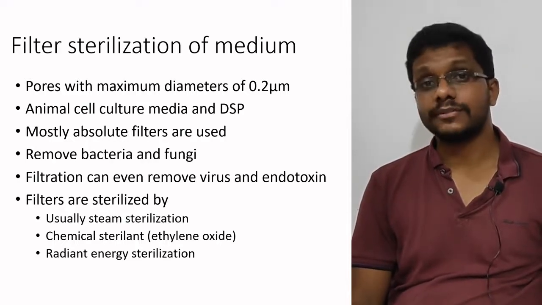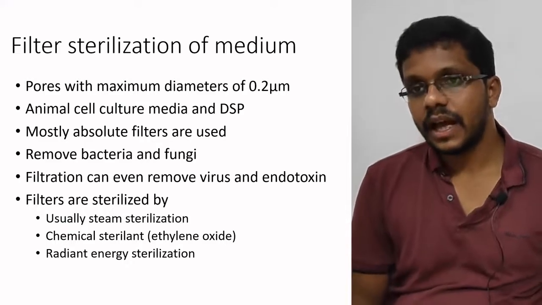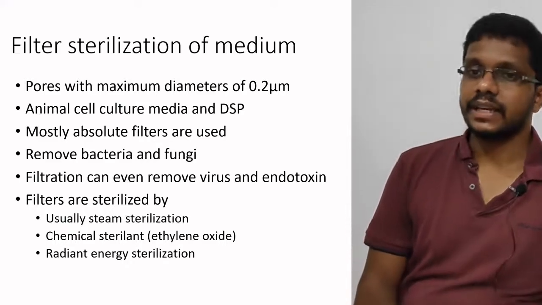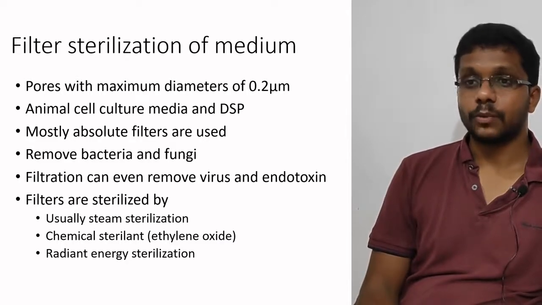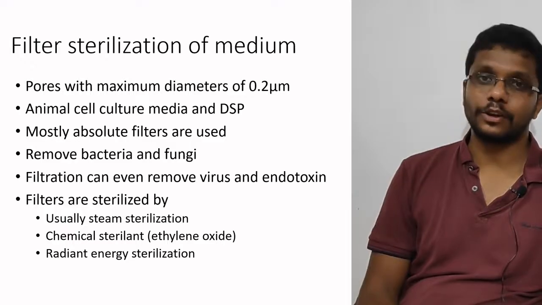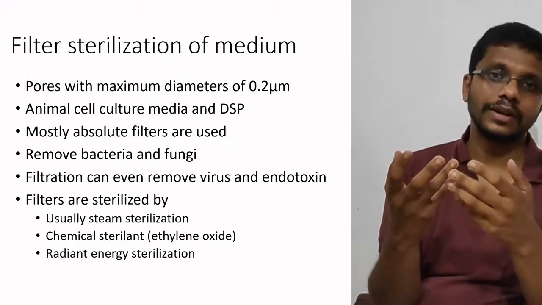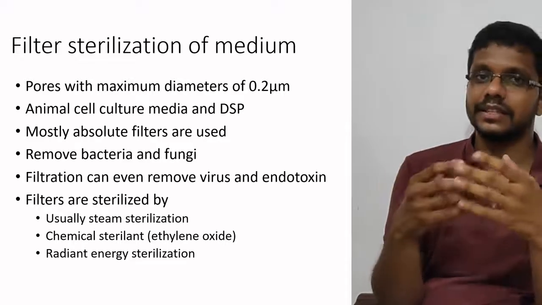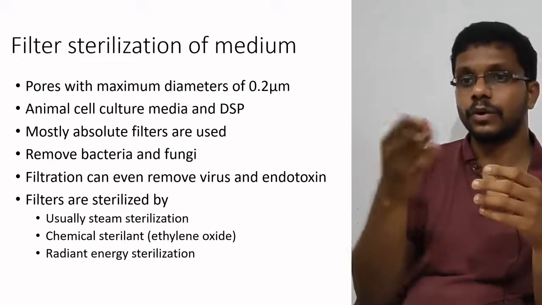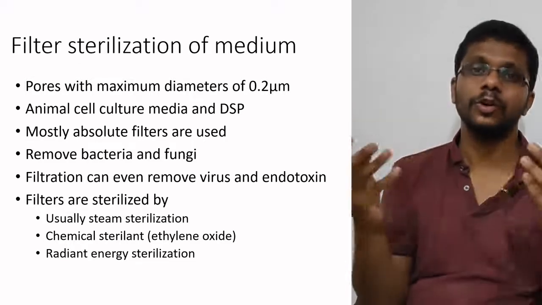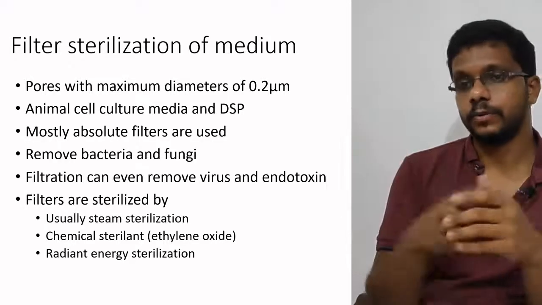It is used only for animal tissue culture, plant tissue culture, and sterilization of feeds. In filter sterilization of media, we are using filters, especially absolute filters, with a pore size of maximum 0.2 micrometer. So 0.2 micrometer is too small for a microorganism to pass. The size of a microorganism will be around 1 to 1.5 micrometer in length. So our filter is 0.2 micrometer. So the bacteria, fungus, algae, all of them cannot go, but virus may go.